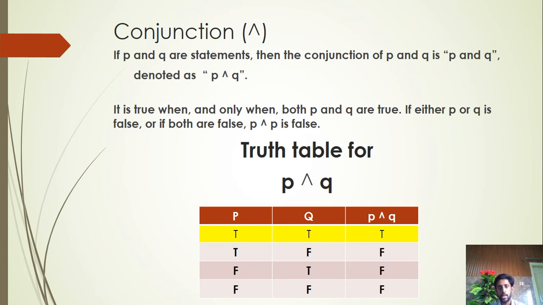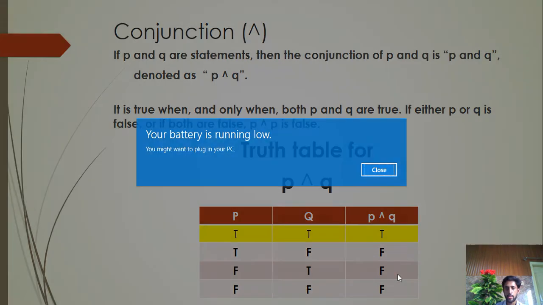Now here is the truth table for P and Q. P is true, Q is true, then P and Q is true. Both P and Q are true, so it will be a true statement. In the others, if P is true and Q is false, it will be false. P false, Q true, then it is false. Both are false, so it will also be a false statement.